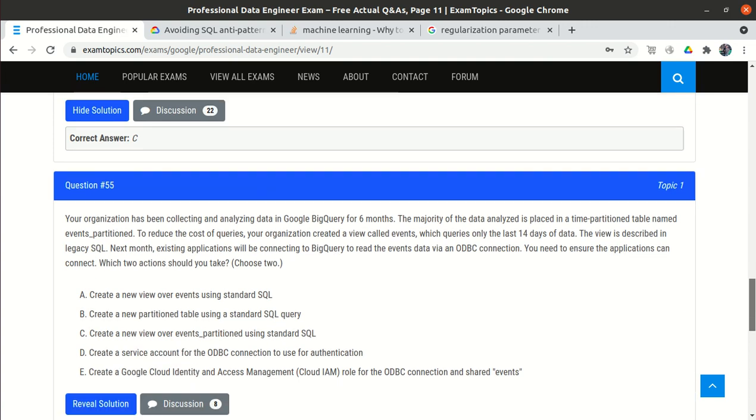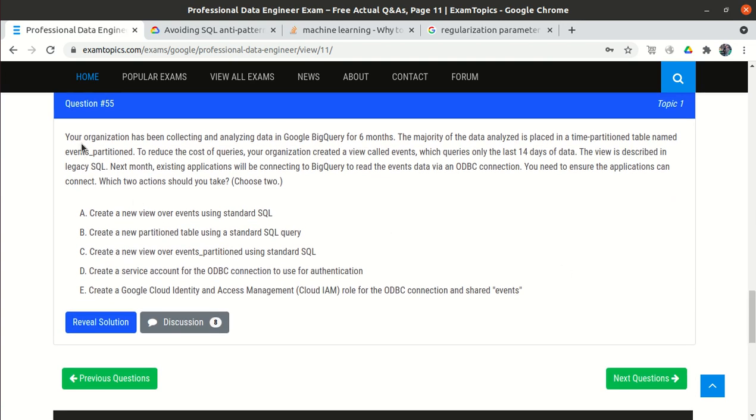Okay, now look at question number 55. Your organization has been collecting and analyzing data in Google BigQuery for 6 months. The majority of the data analyzed is placed in a time partition table named events partition. So our organization is collecting and analyzing the data using Google BigQuery, for 6 months, and storing it in the time partition table, and the table name is events partition.